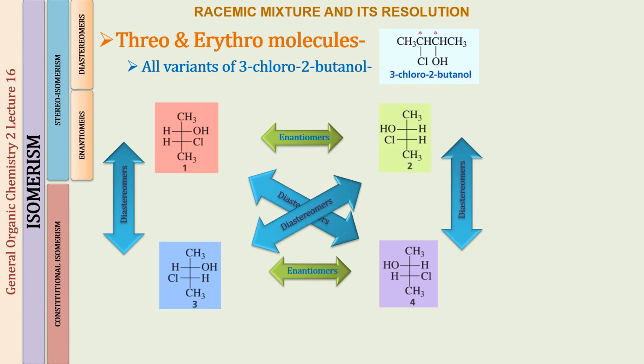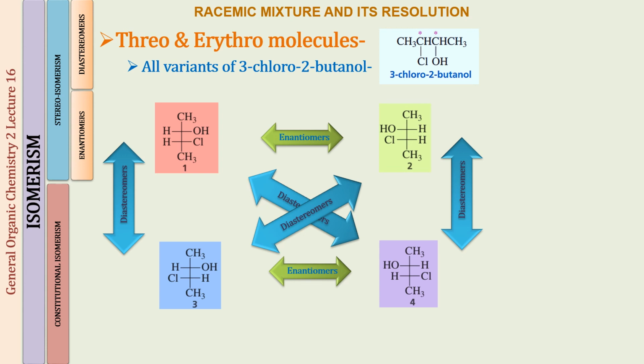So you can see this representation also to understand separately all the enantiomers and the diastereomers for the 4 stereoisomers. Structure number 1 and 2 are enantiomers, and now you also know that they are erythro enantiomers. 3 and 4 are also enantiomers, but they are threo enantiomers, right? So you can now differentiate between the two types of enantiomeric pairs also. Similarly, for the diastereomers 1 and 3, this is an erythro and this is going to be a threo, and you can do the rest also.